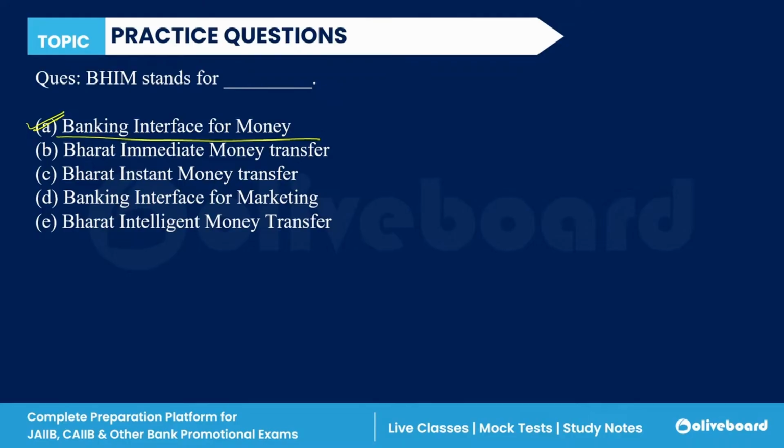Just a second, I am confused. Yeah, it is Bharat Interface for Money. That's where I was wrong, it is not banking, it is Bharat Interface for Money. There is nothing written like Bharat Intelligent, Bharat Interface for Marketing, Bharat Instant. So actually, BHIM is not banking. BHIM is Bharat Interface for Money, right? So it is not banking.